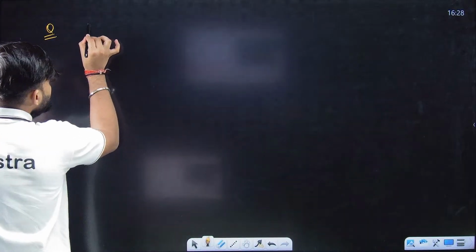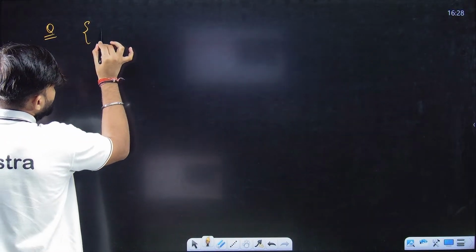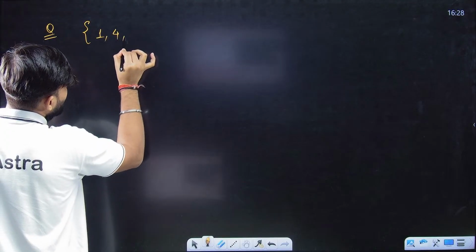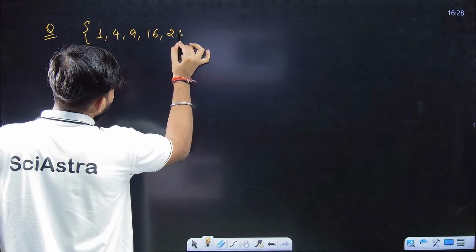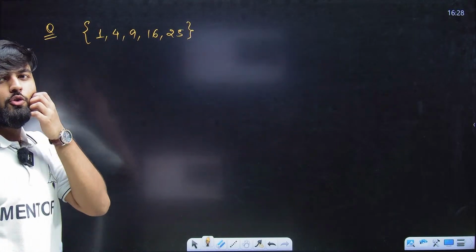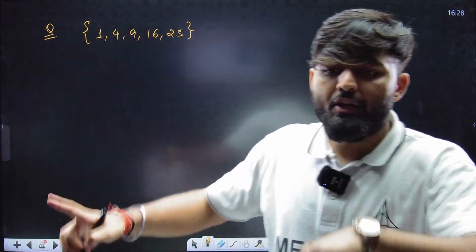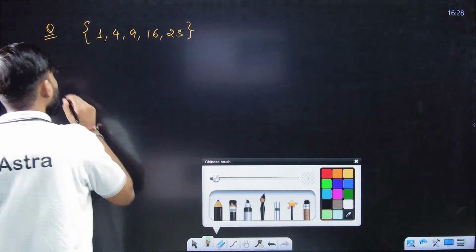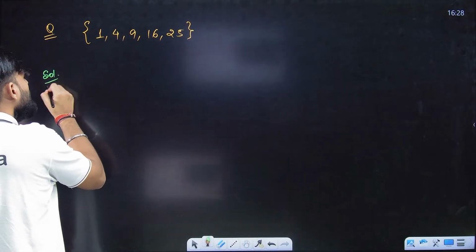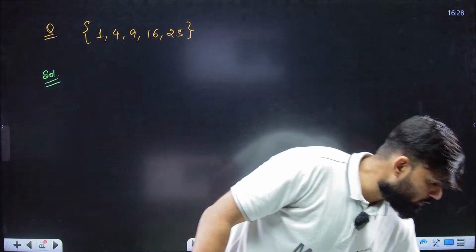I am giving you a question in roster form, and I want you to convert it into set builder form. Sorry, I said set roster form earlier, but I want you to convert it into set builder form. Come on.